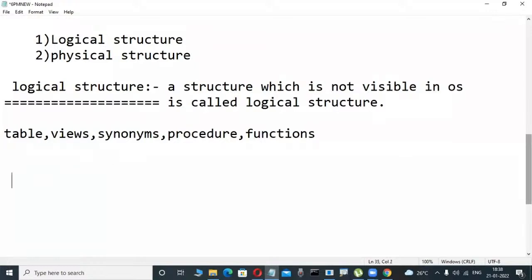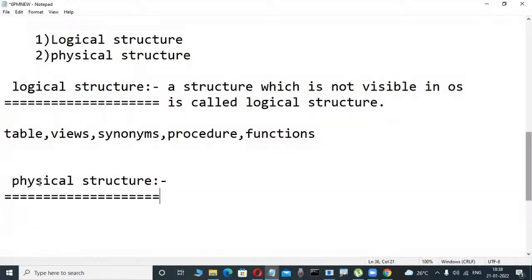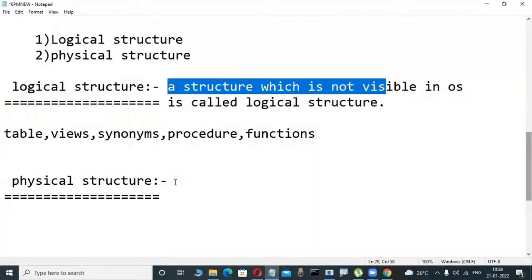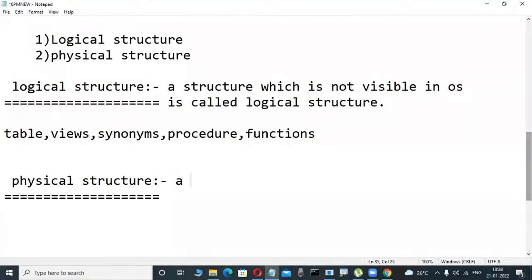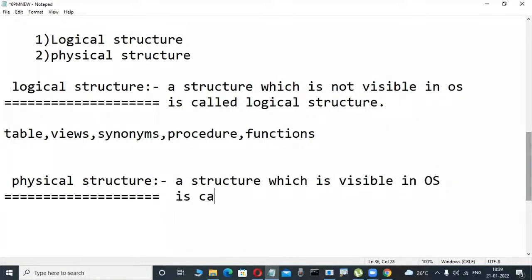Now observe it here. What is a physical structure? Don't write it, just roughly observe it. This is just for the idea. What does physical structure mean? It is the opposite. A structure which is visible in the operating system is called a physical structure.